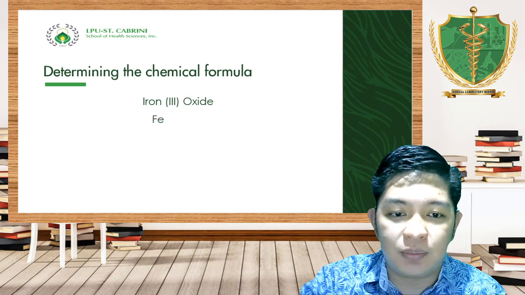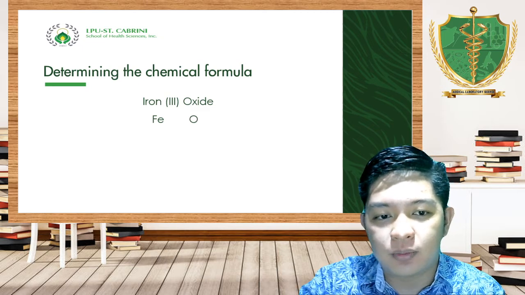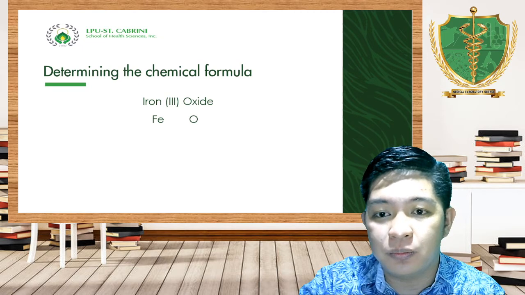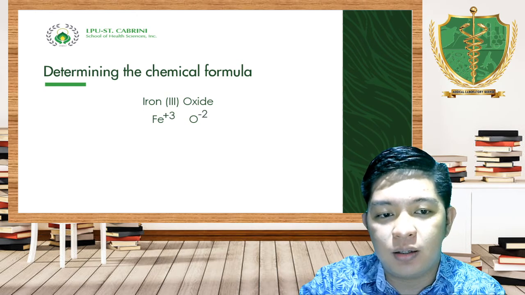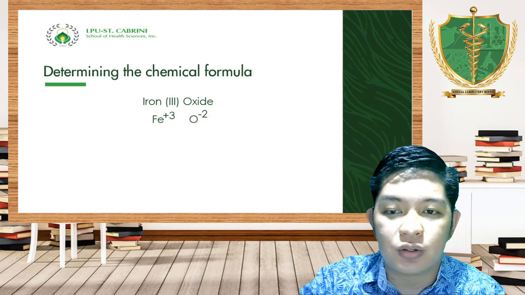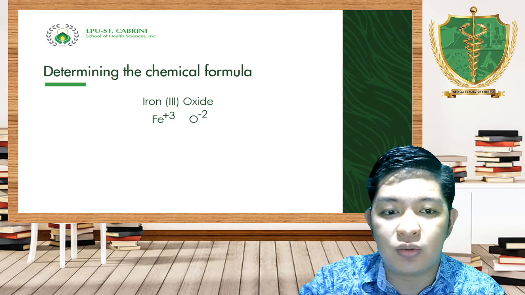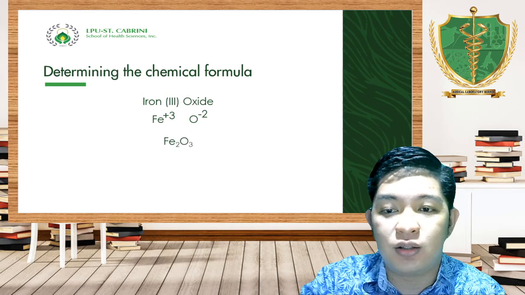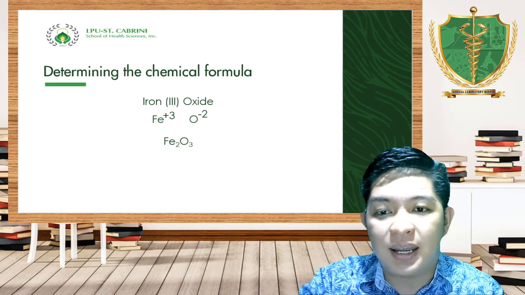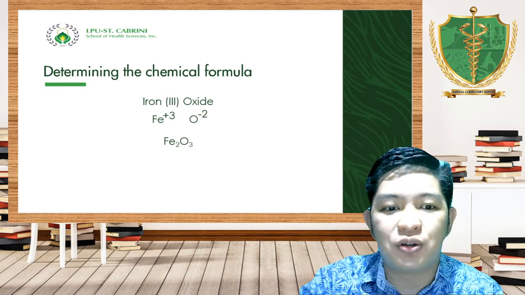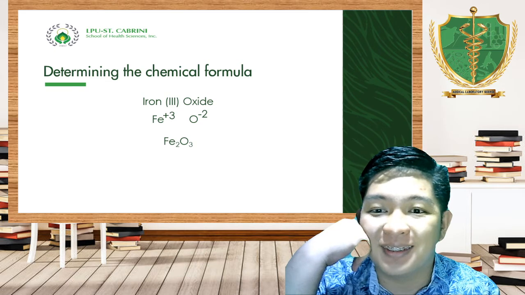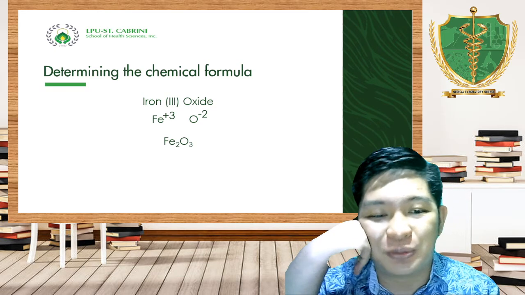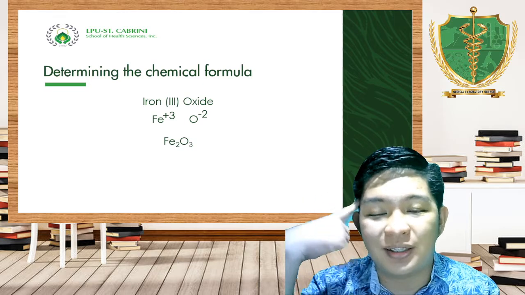We write iron, Fe, and O. Take note of the charge, it's 2. If you crisscross 3 and 2, we'll have Fe2O3. And Fe2O3 will be your ferric oxide, or your iron(III) oxide.